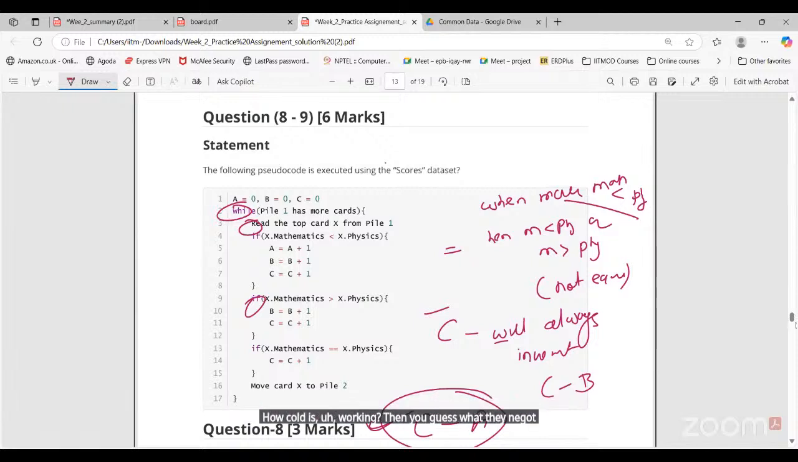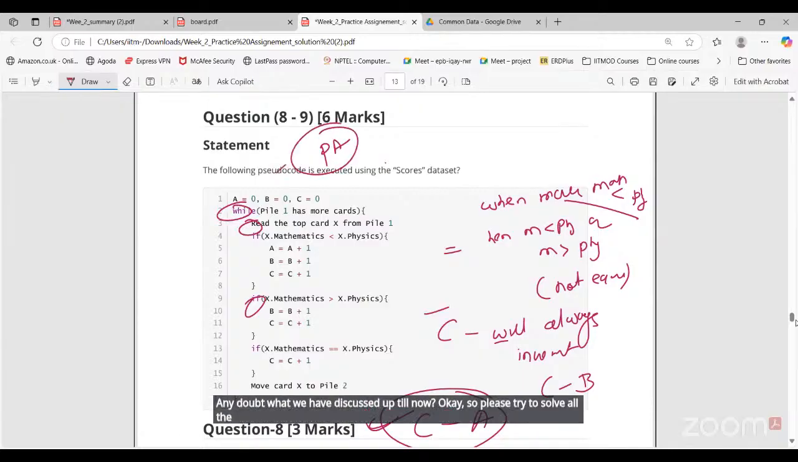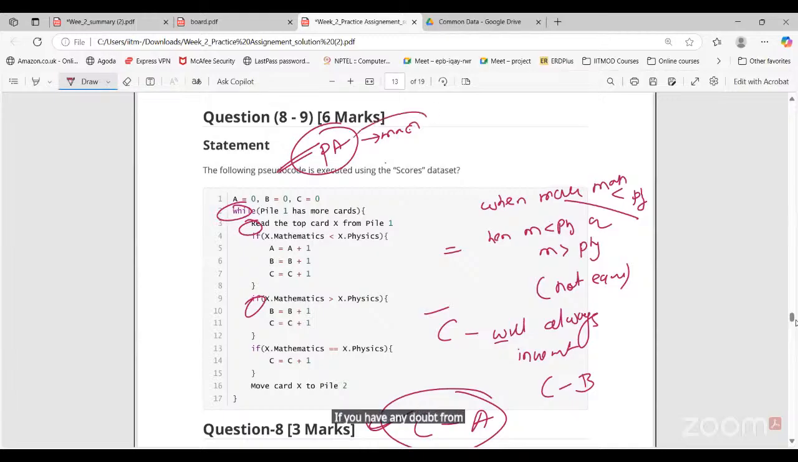Any doubt about what we have discussed up till now? No, sir. Okay, so please try to solve all the practice assignment questions. We'll take your doubts in the Monday session. If you have any doubt from the activity part of week 2, you can ask now. Sir, I have a doubt from activity 2.8. The summary of week 2 is over.